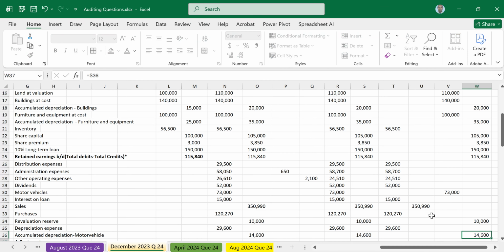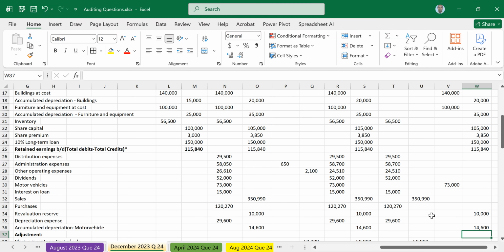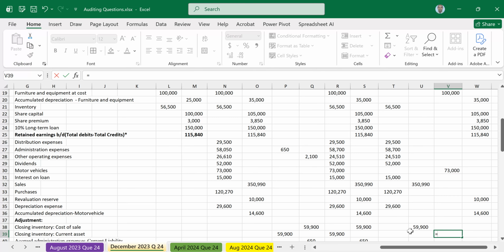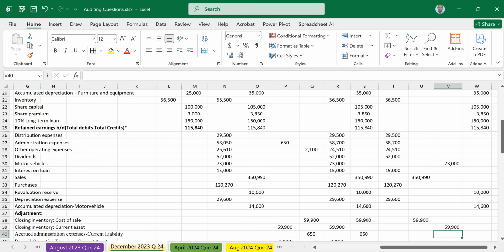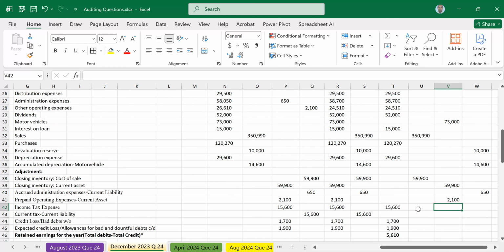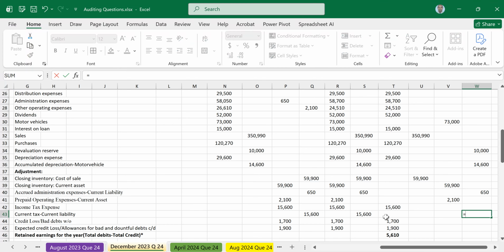Then adjustments. Closing inventory cost of sale, no, but closing inventory current asset. So the current asset is 59,900, the closing inventory current asset. Accrued admin current liability, yes. Then prepaid current asset, yes, 21 on the current asset side. Income tax expense, no. Current tax, that's a liability of 1,700. Then bad debts written off, that one is not put here, it's an expense.